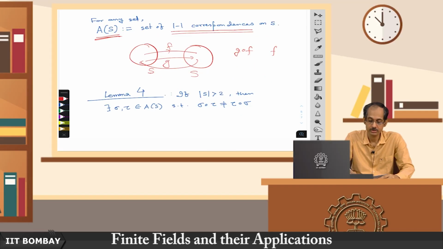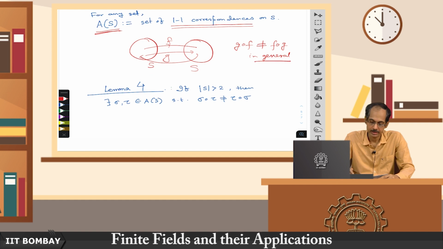So, G composition F and similarly F composition G are also defined. Now, these two need not be the same in general, and let us see an example.